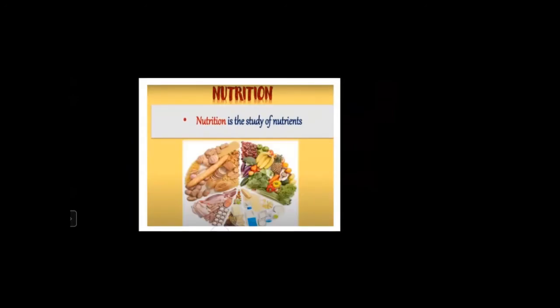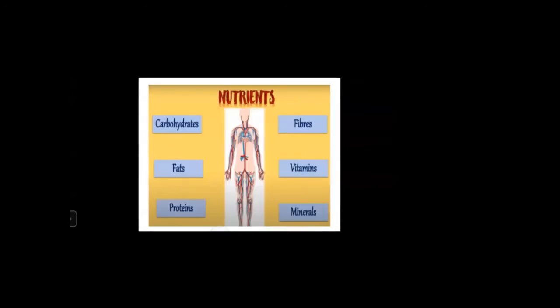Now see, nutrition means the study of nutrients. Now further we are going to study what the nutrients are. So remember this thing, nutrition means the study of nutrients. Now see, in this chapter, these 6 nutrients we are going to learn. These are the main nutrients: carbohydrates, fats, proteins, fibers, vitamins, and minerals.